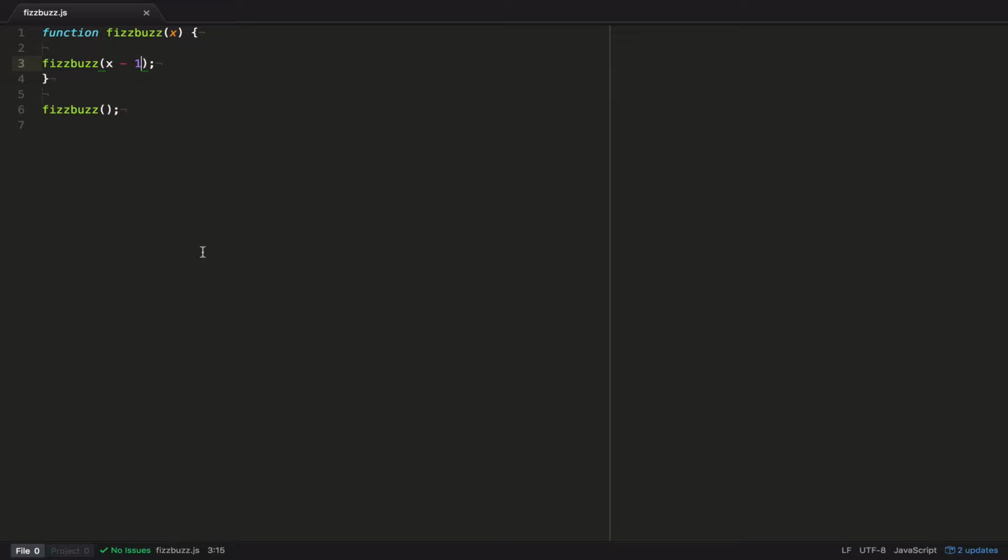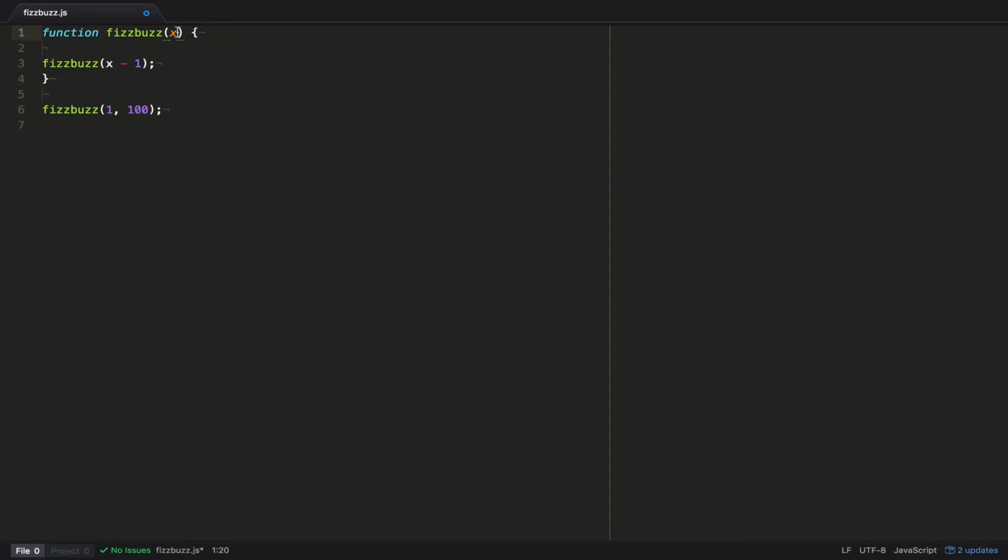So, here's our JavaScript function. We're doing JavaScript because JavaScript is the language of the web. And I started out with X. So you could do this, but I'd highly recommend not to. If you want to solve Fizzbuzz using one parameter, well, there lies madness. So what you want to do is start off with 1. This is going to be your starting number, and this is going to be your ending number.